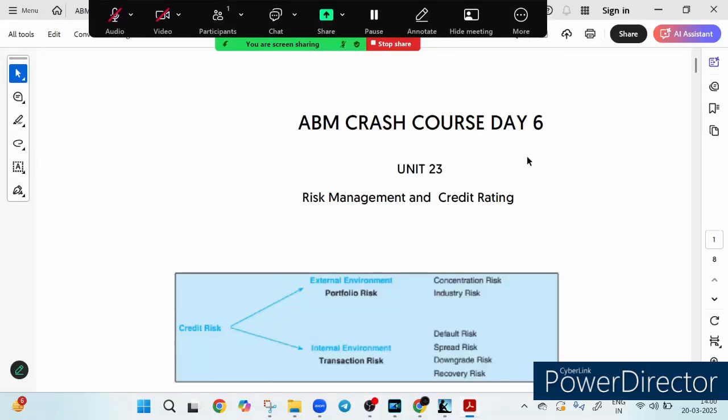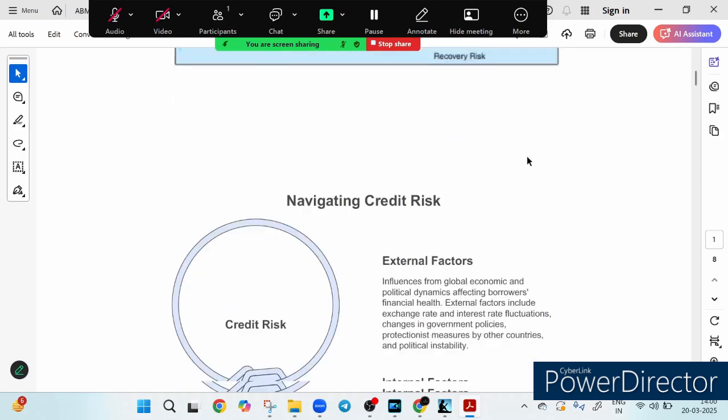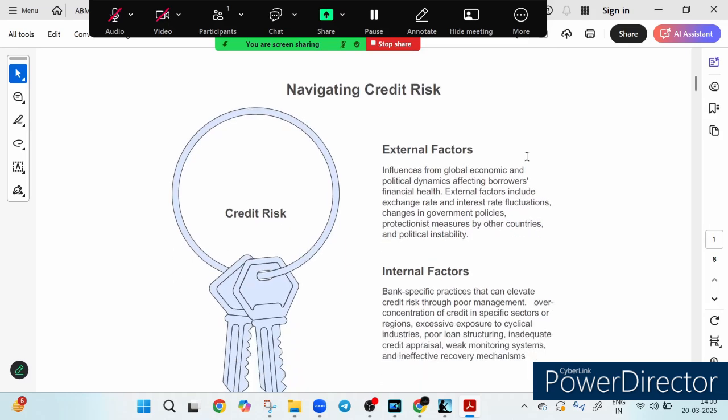This is our ABM Crash Course Day 6 and our topic of discussion is Unit 23, which is based on risk management and credit rating. If we talk about the weightage of this particular chapter, particularly 2 to 3 number question is asked from this chapter, and obviously it is a very short chapter. So we will go through the key points of this chapter. Let's get started with our first topic.